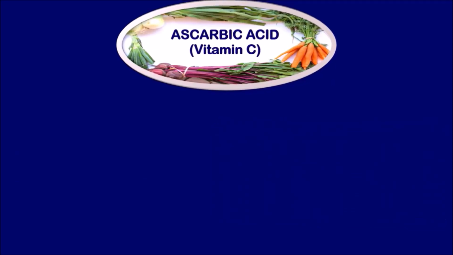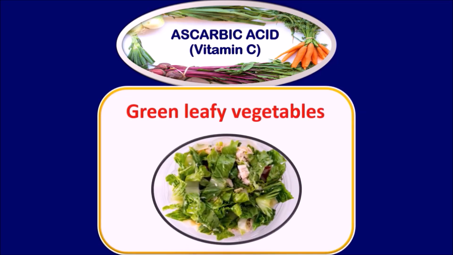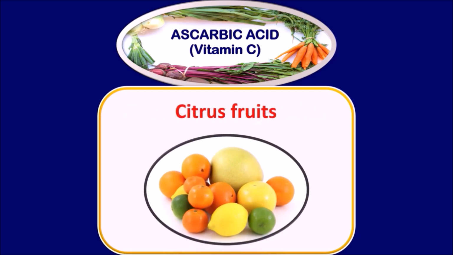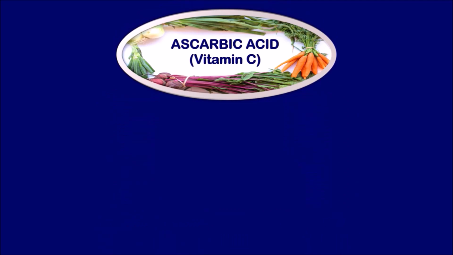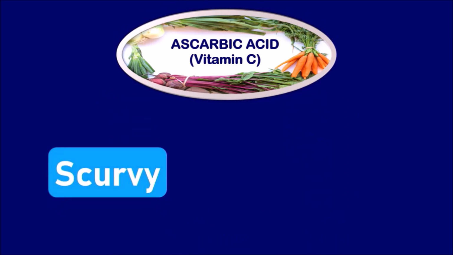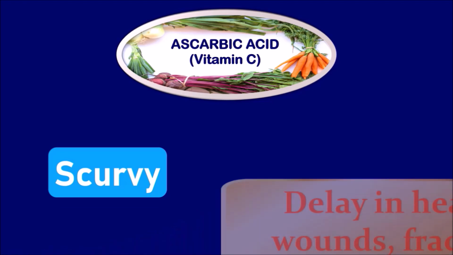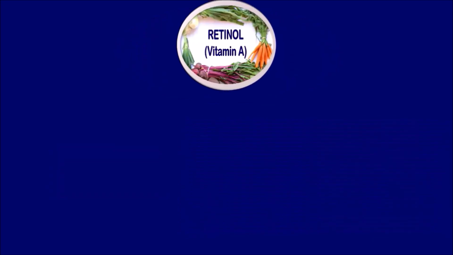Ascorbic acid. This is the vitamin C. The food resources for vitamin C are green leafy vegetables, citrus fruits, and sprouts. The deficiency of ascorbic acid leads to the disease called scurvy, in which there is delay in healing of wounds, fractures of bones, gum diseases, bleeding from the skin as well as the gums.